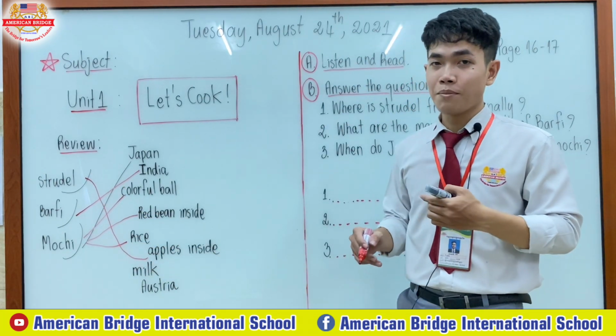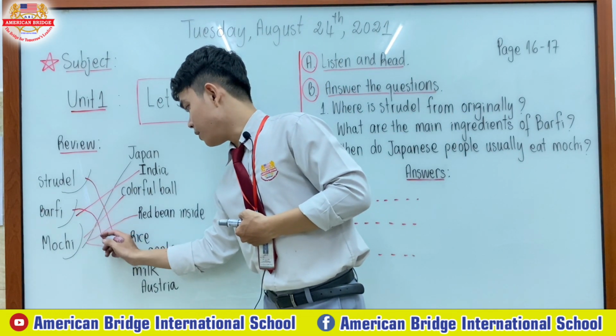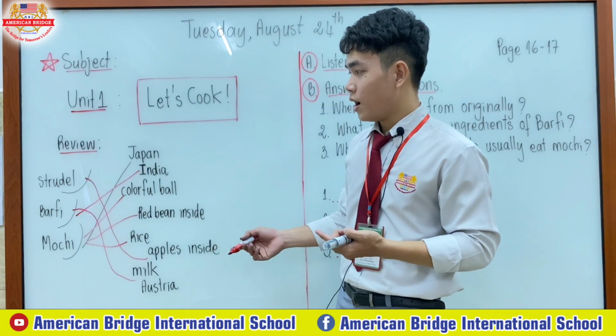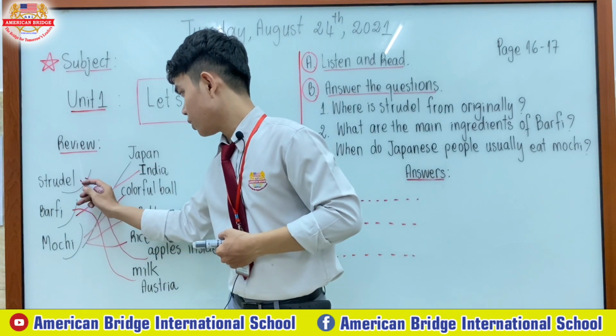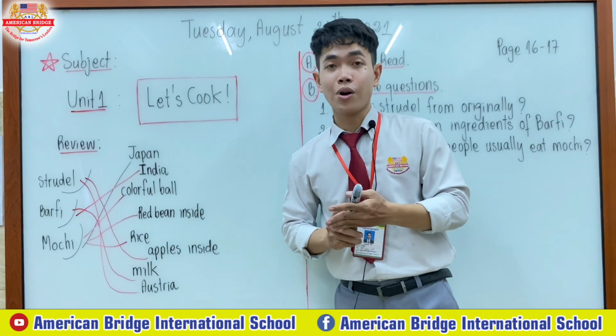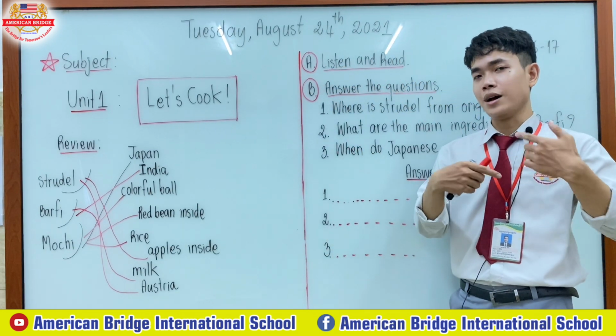And how about the cake that is made from milk? Barfi. And the cake that came from Austria is strudel.